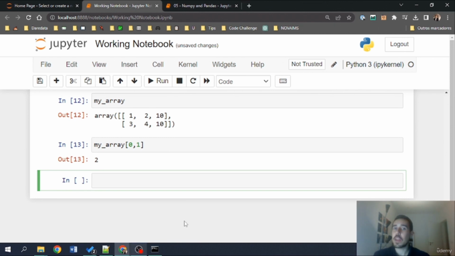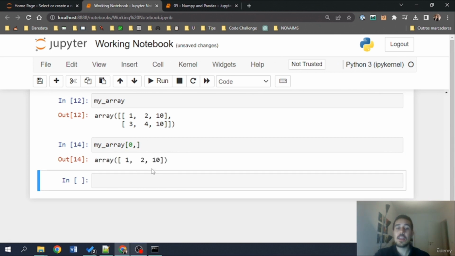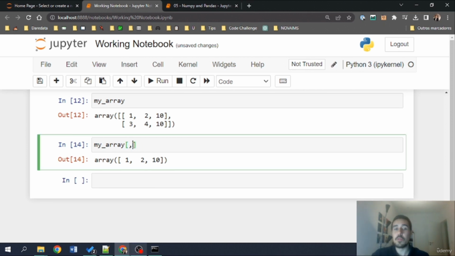What if I want to select an entire row? That is easy. I just have to leave one of the sides blank, and this will retrieve me the entire row. If I want an entire column, that should be easy as well. We remove the index from the rows and index the entire column. Can you guess what this will retrieve? Pause the video for a moment and see if you can do it.